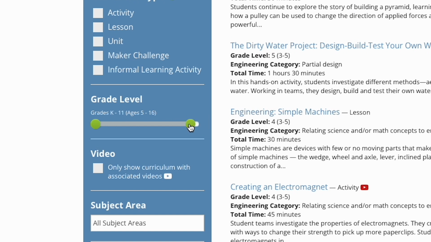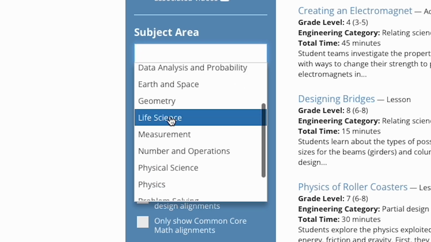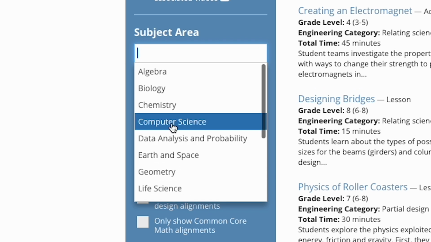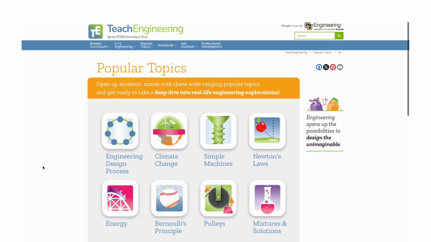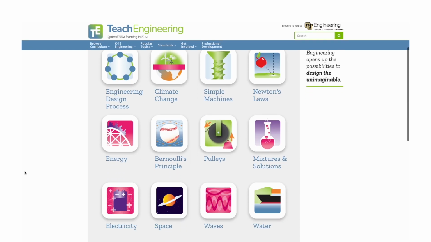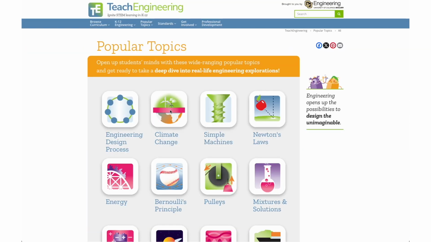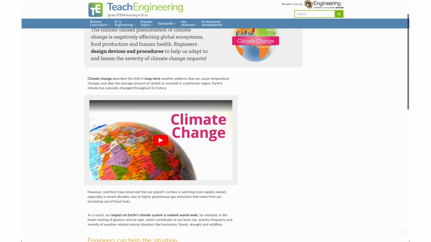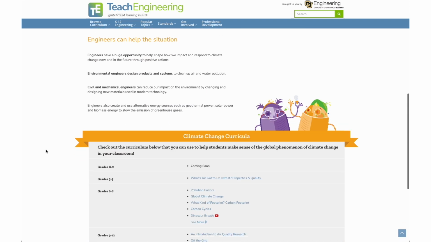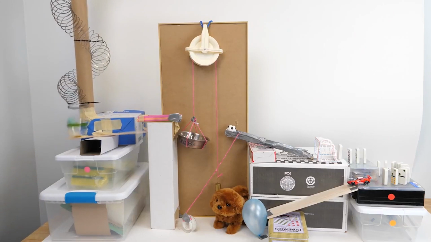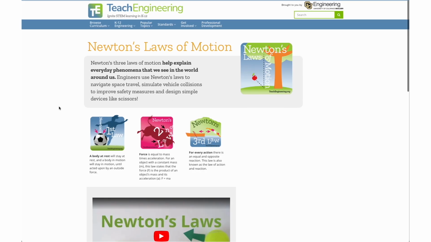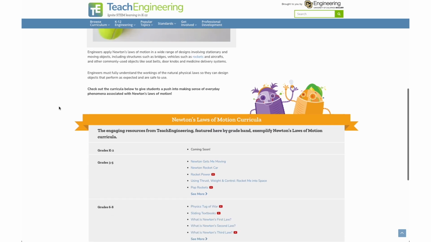I can go onto the Teach Engineering website and filter down. I'm looking for a specific grade level. I need it for this many minutes. I want this concept to be part of it, and it's been really helpful in allowing me to do that. We actually, from teacher feedback, created a popular topics page. And what this is, it's a page that curates some of our most popularly taught curriculum for climate change, weather, simple machines, and Newtonian laws. And we've curated our top activities for that. Teachers can easily find it and then apply it in their own classroom.